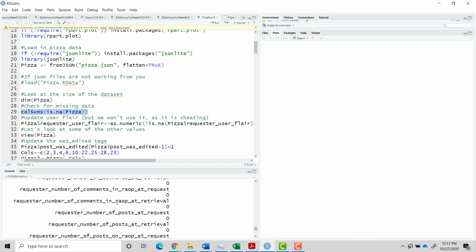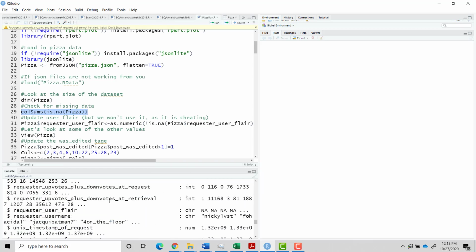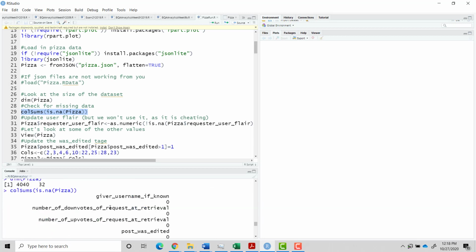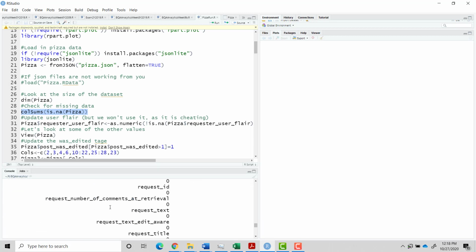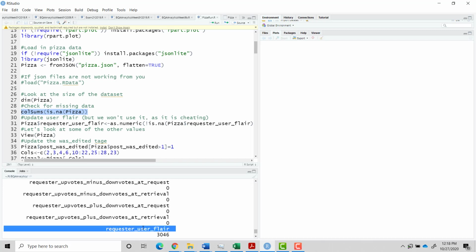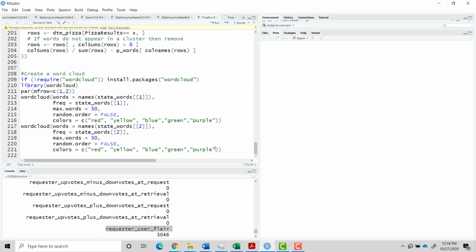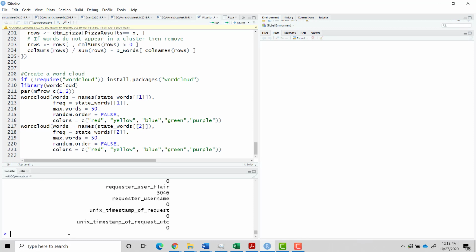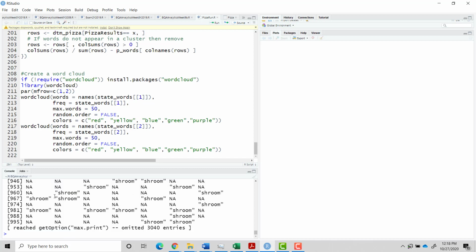Most of the columns have absolutely no missing data, which is nice. But request user flair does have some missing data. Let's have a look at request user flair.